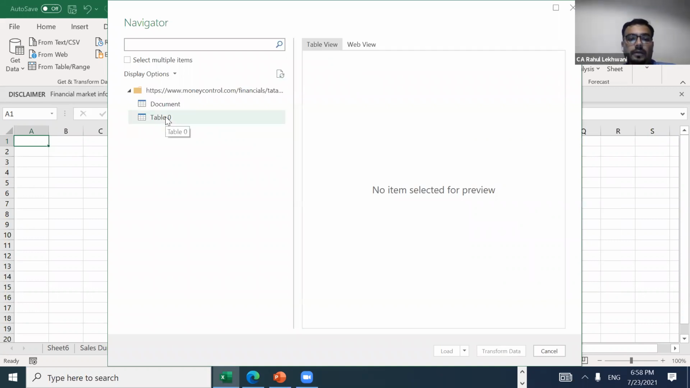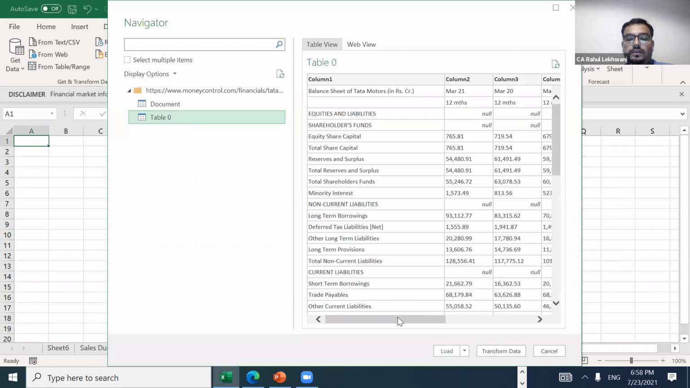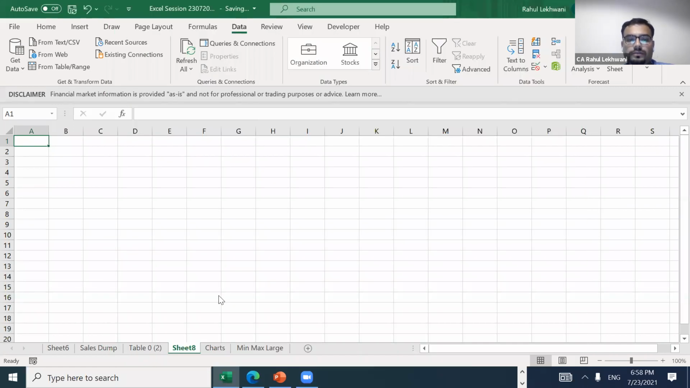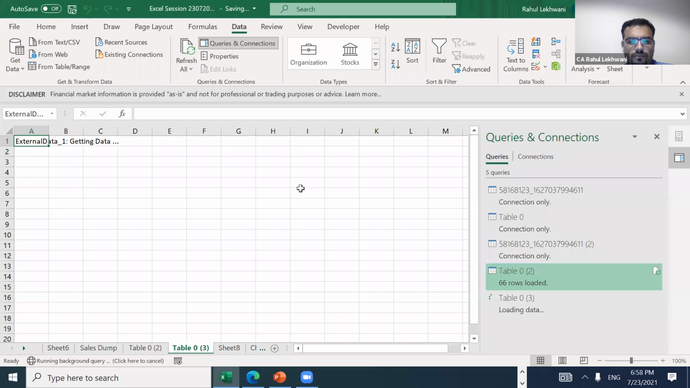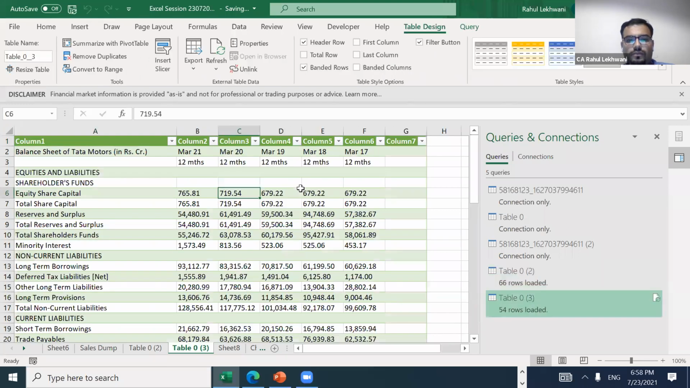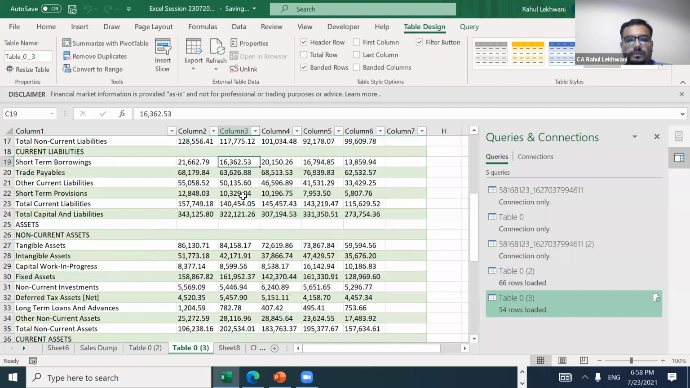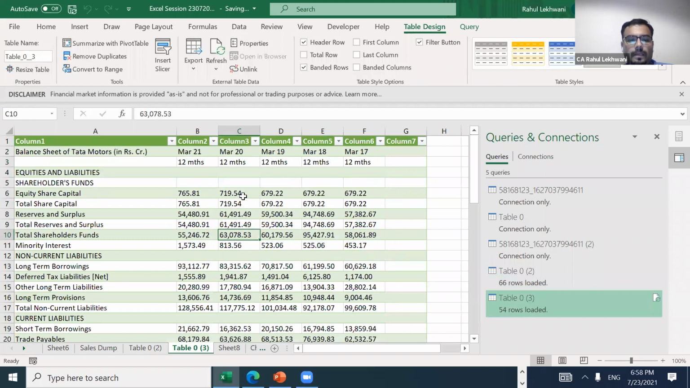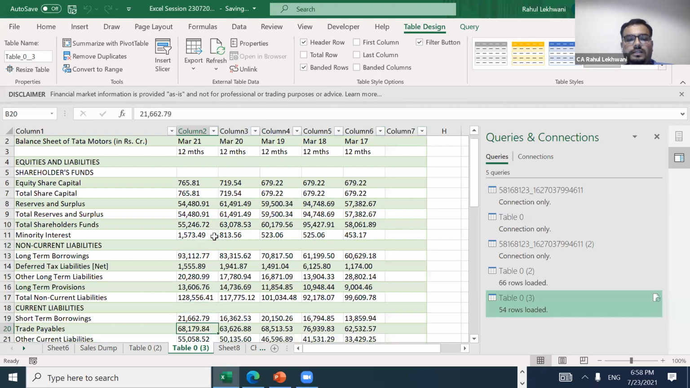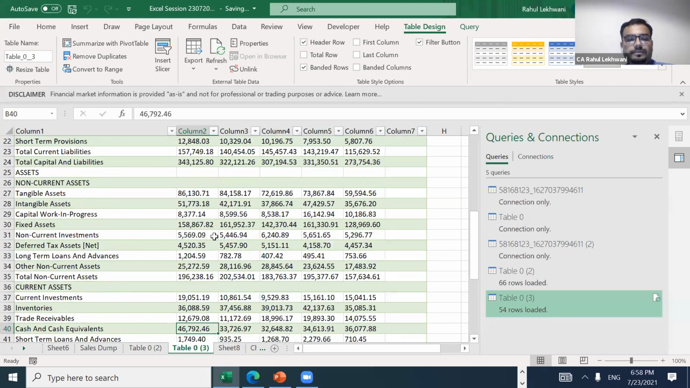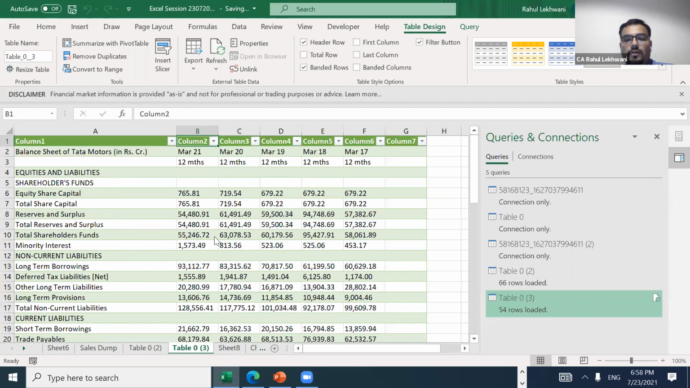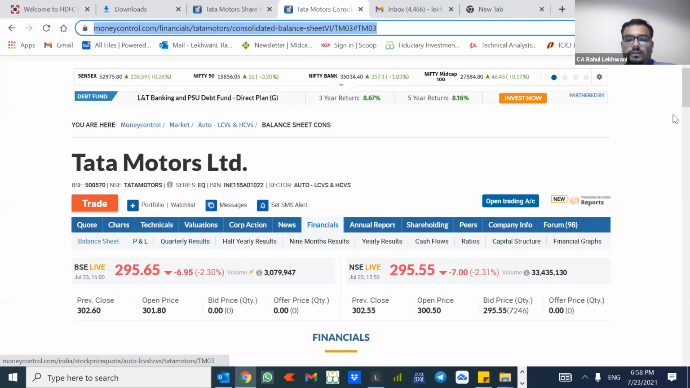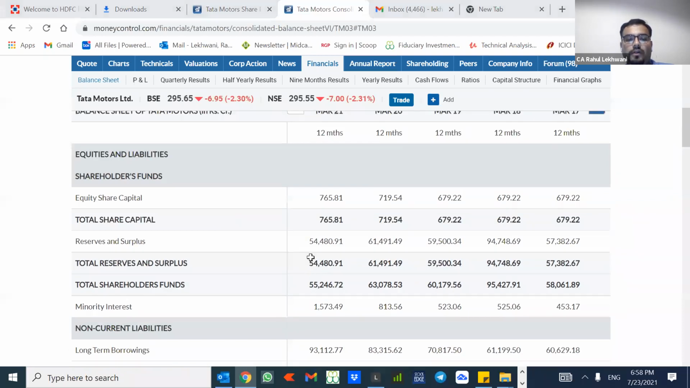So just click on table 0. See, all the data is prepared. Now just load. See, the consolidated balance sheet has also come. So this is standalone, this is consolidated. These figures you can use as per your requirement. And it is in the same exact format as it is there in the web portal.